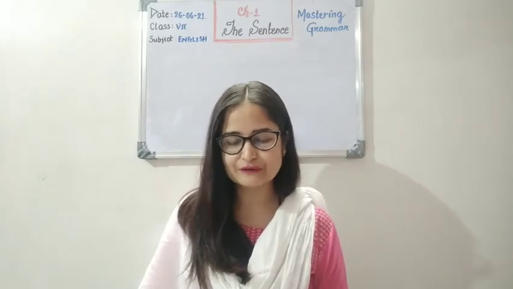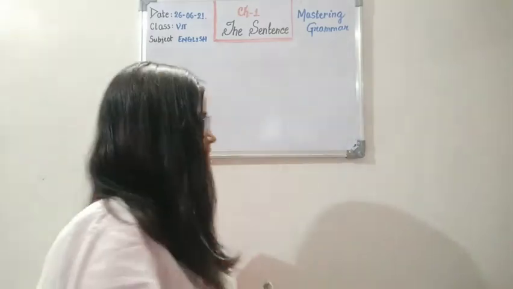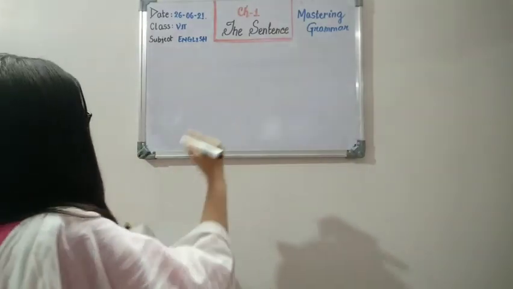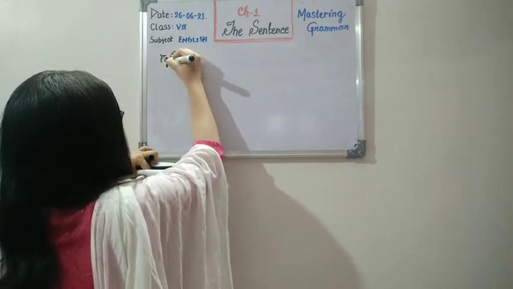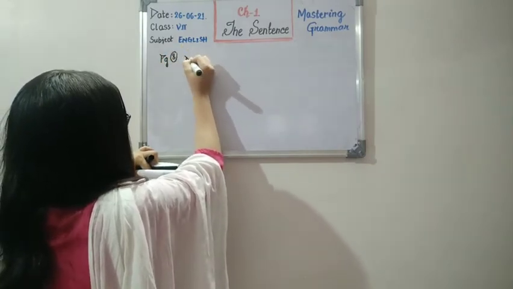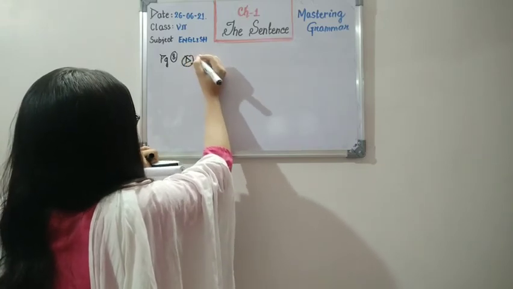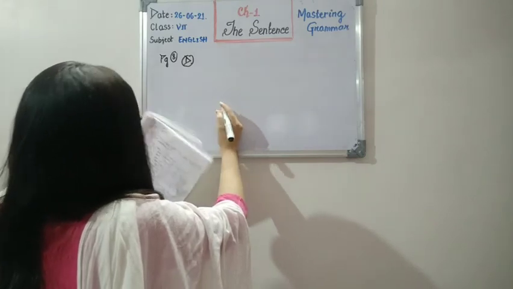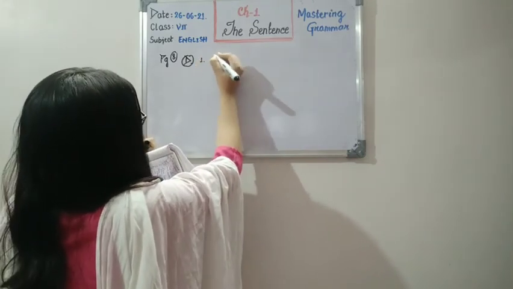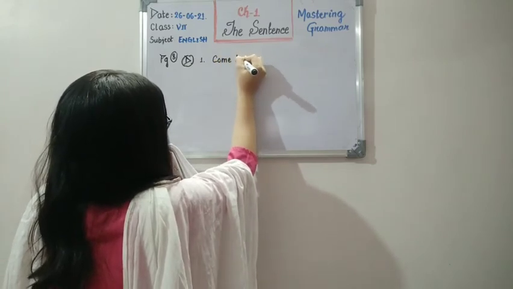Now see first one, come here. Let me write it down because you will need to write this in your copy as well. So this is on page number 8, exercise D. We are continuing with the exercise first and then we will be moving to further explanation of interrogative sentences. First one is come here. So what do you think this is?